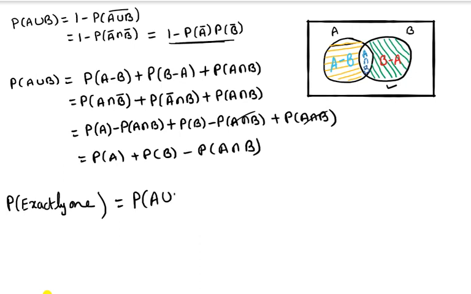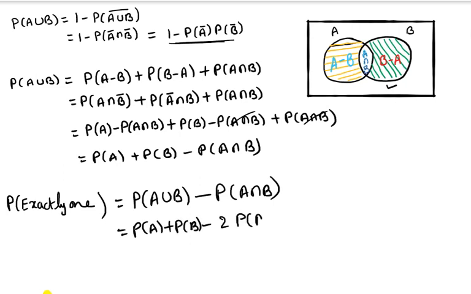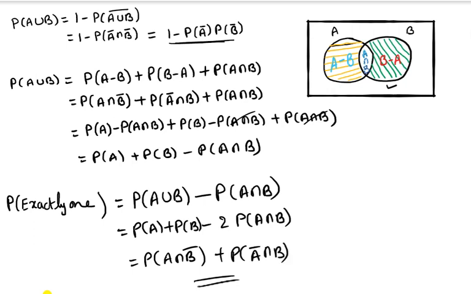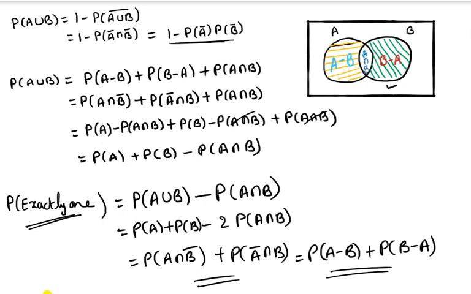We have to find out P of A union B minus P of A intersection B. So that is nothing but P of A plus P of B minus 2 times P of A intersection B, or the same we can write in another way also, that is P of A intersection B bar plus P of A bar intersection B. So that is the same as P of A minus B plus P of B minus A. We have to find out exactly one event's occurrence probability.